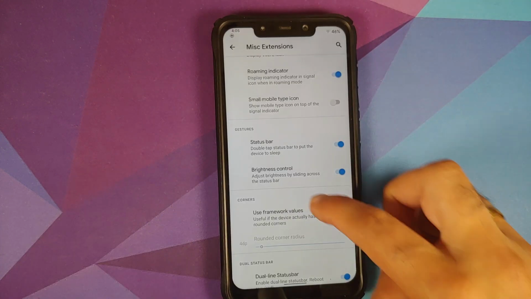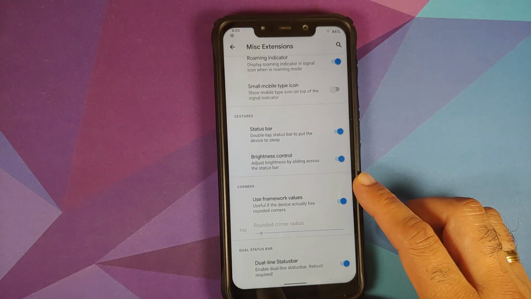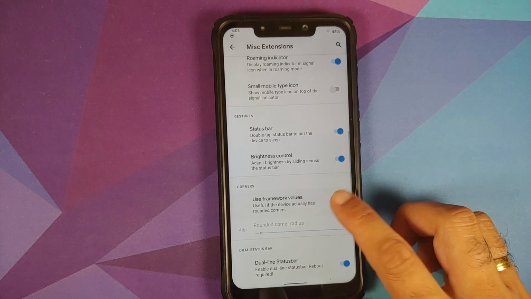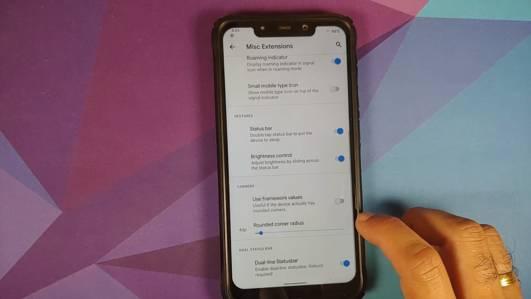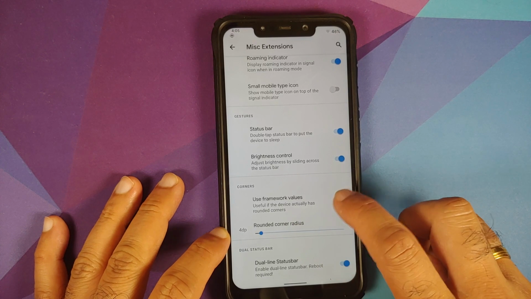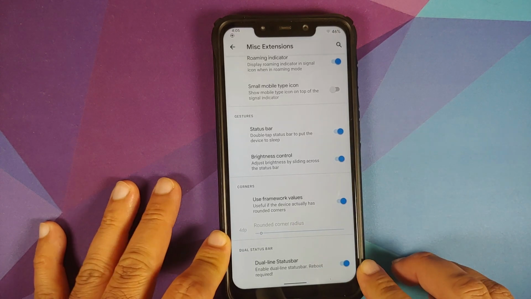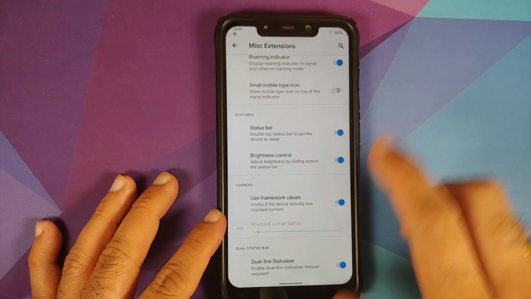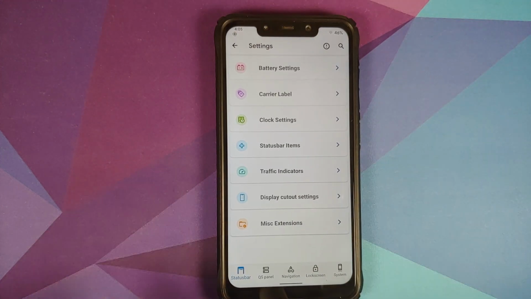Here it is, better. Then you can change the rounded corners. Either you can use framework values, or if you do not like the framework values, then you can choose them on your own by disabling this toggle and using the slider over here. Then dual line status bar is there. Once you enable this toggle, restart your device and it should work without any issues.